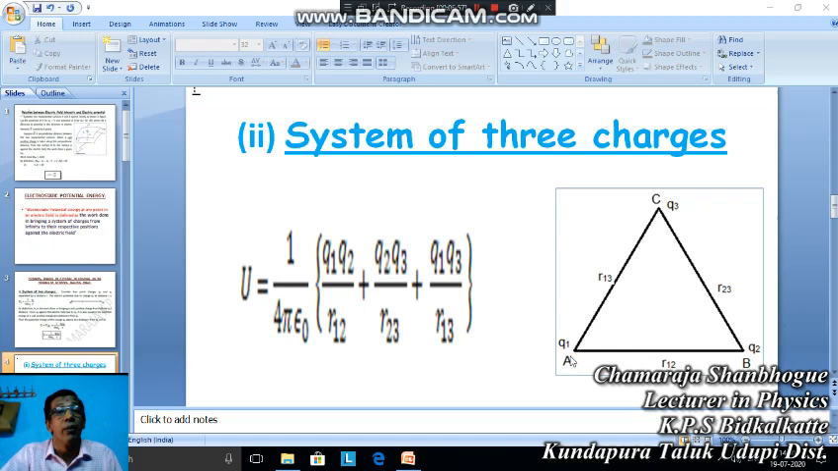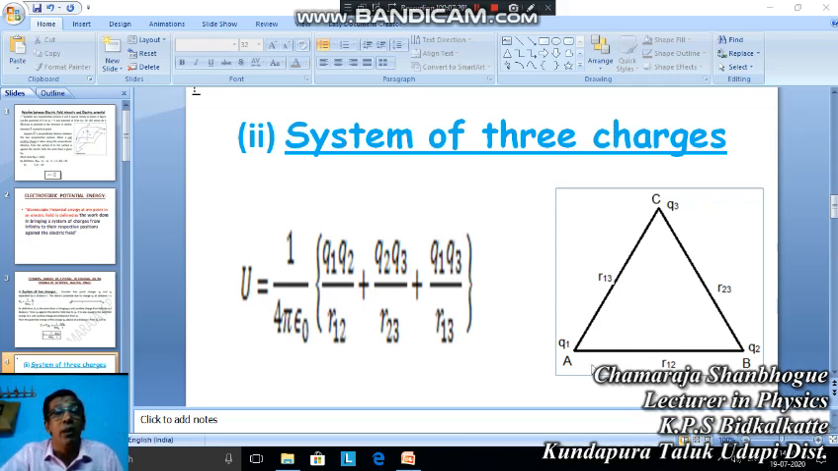Now bring the second charge to the point B against the electric field of Q1. That amount of work done is nothing but the first expression, 1 by 4 pi epsilon naught Q1 Q2 by r12.